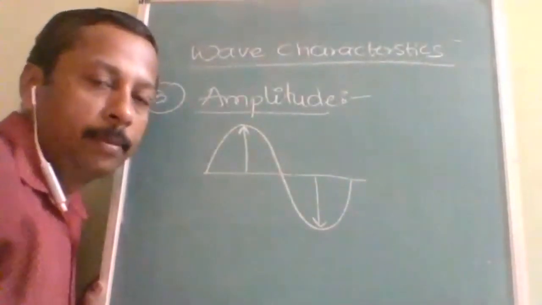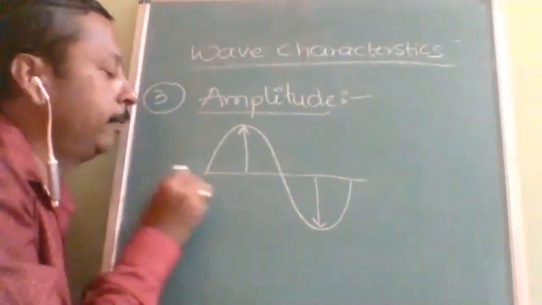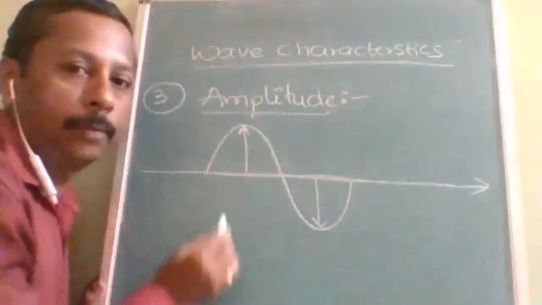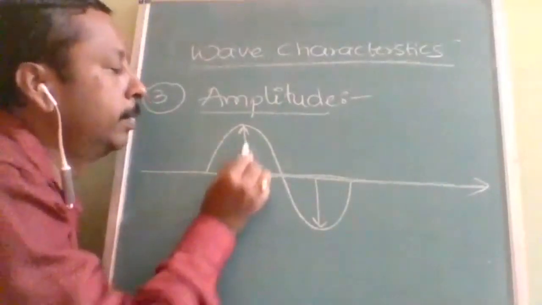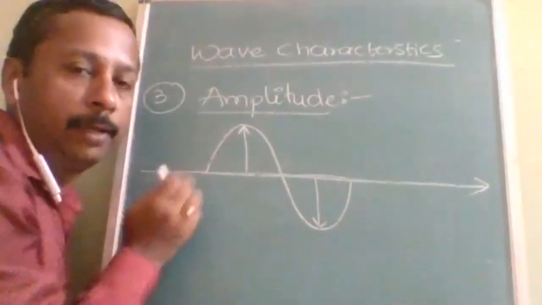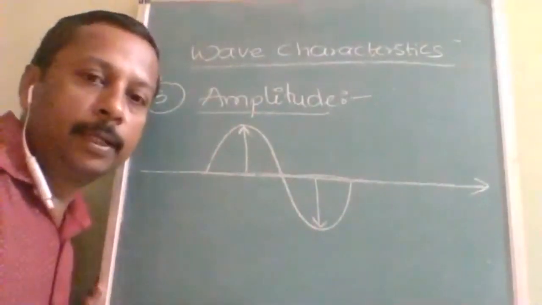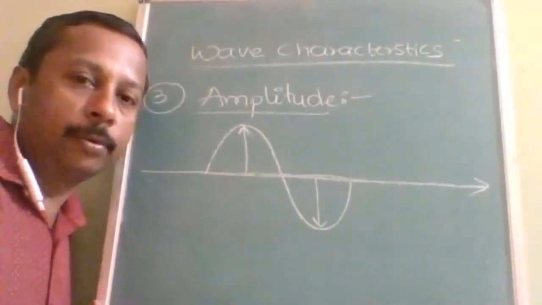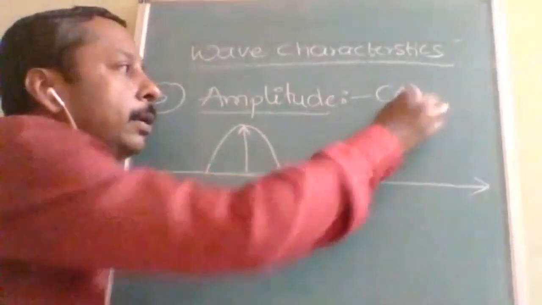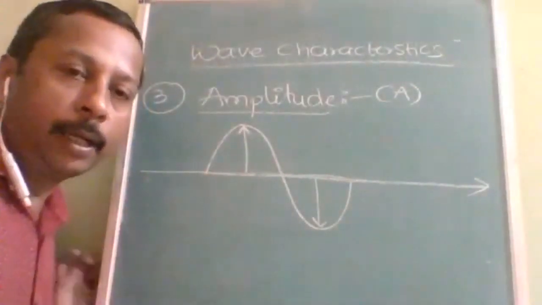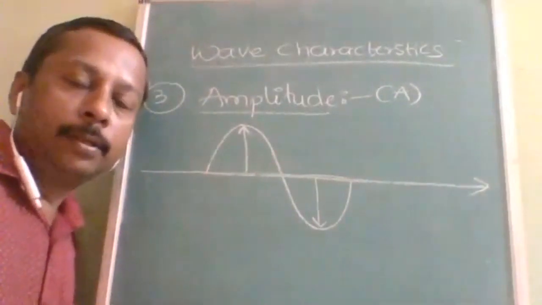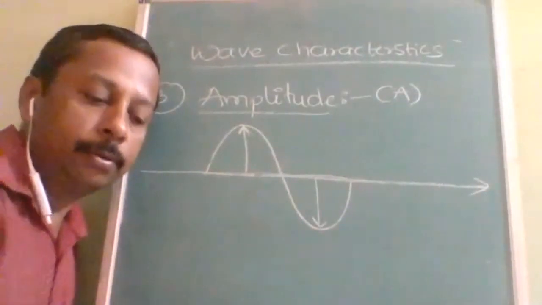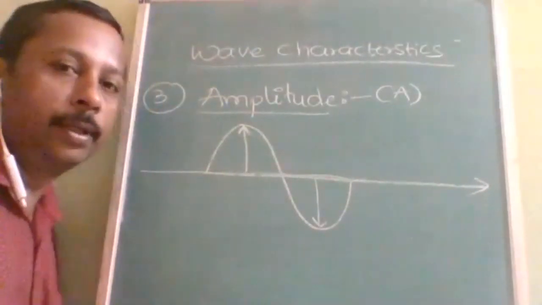Nowadays, the definition is the maximum displacement from the original path. This is the mean direction. Instead of going straight, this much deviation it made from the original path. So the maximum displacement made by a wave from its original path is also called amplitude. Amplitude is denoted with A. Whether it is distance, height, or depth, the units are the same. So the units of wavelength can also be used for amplitude.